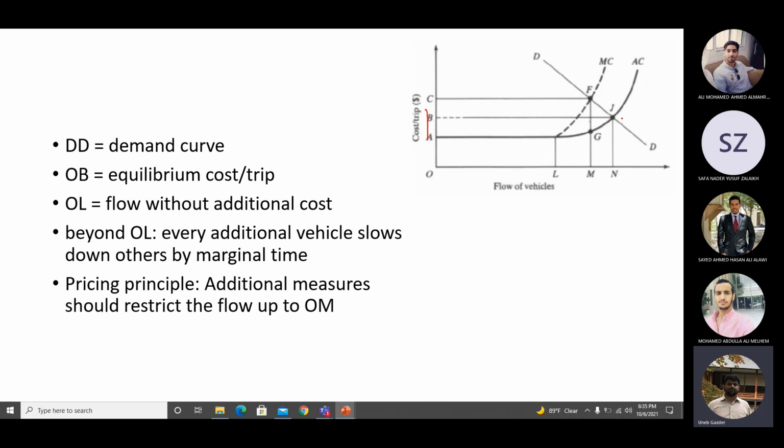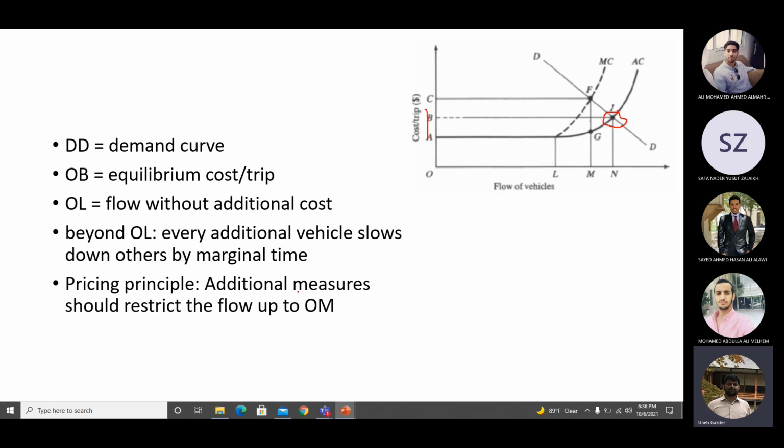You are providing the same number of lanes as the demand, or the same design of the road which is catering to the demand of the vehicles. Let's say the demand is 2000 vehicles per hour, and your design of the road is exactly providing 2000 vehicles per hour. Is this economy of scale? No. You are still on the higher side, but your demand is equal to supply. So this is the equilibrium point, and the cost OB is your equilibrium cost per trip.